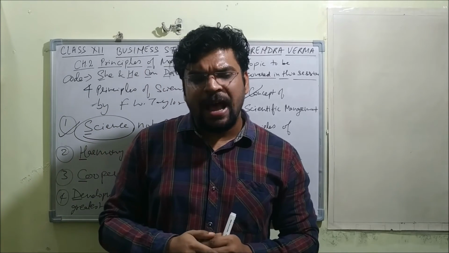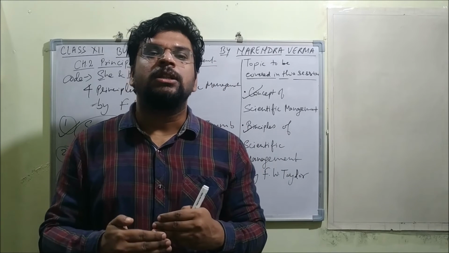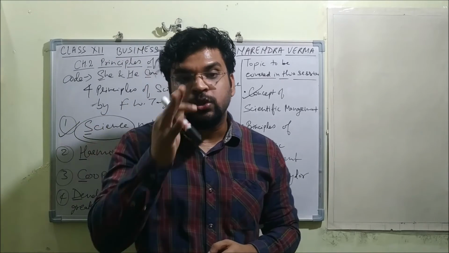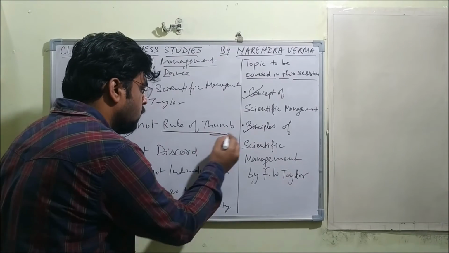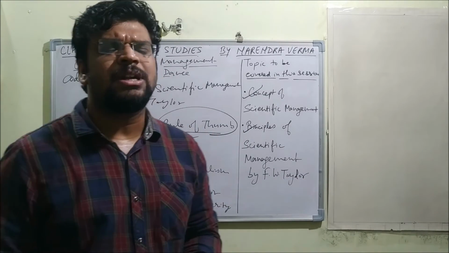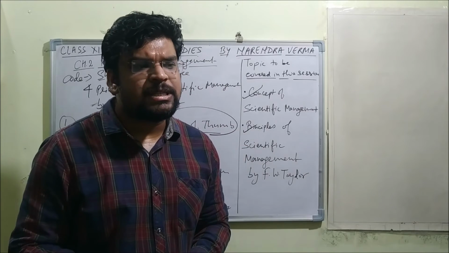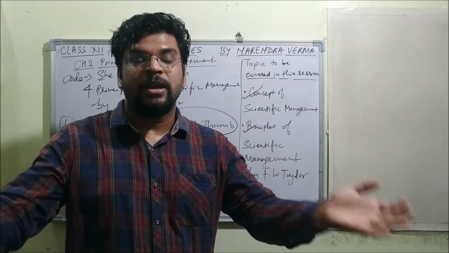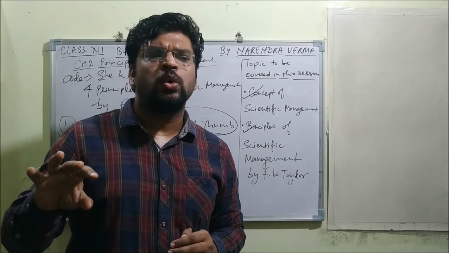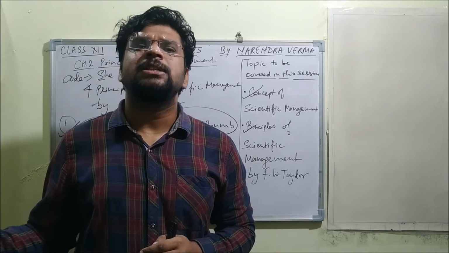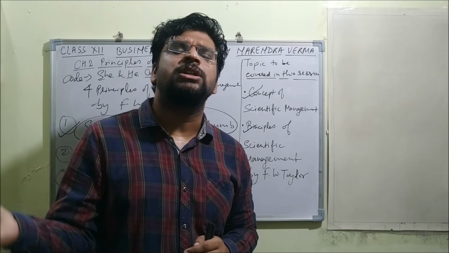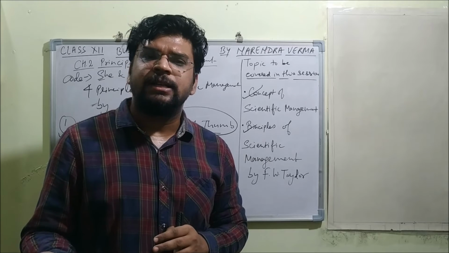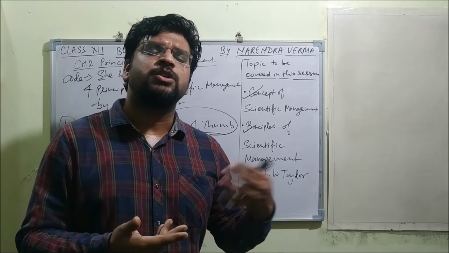Now, this best possible way replaces the old traditional method which has been going on without any logic, which is known as the rule of thumb. Rule of thumb, what does it mean? This is nothing but an English phrase which means any principle or practice which is broadly practiced by so many people, but there is no logic behind it. This is based on some personal experience. It is not even accurate or reliable. It is subject to change. And it is not developed as the principles of science.